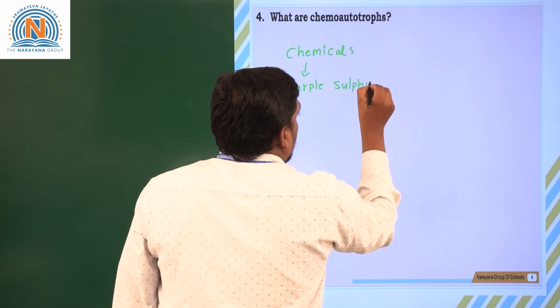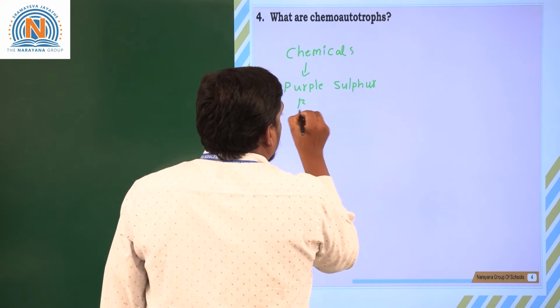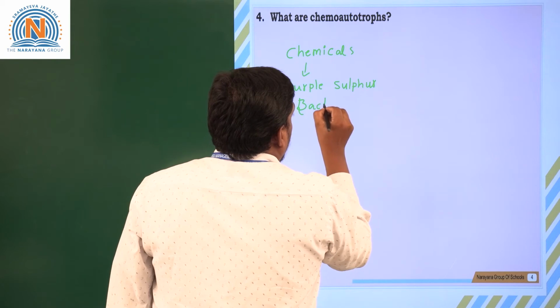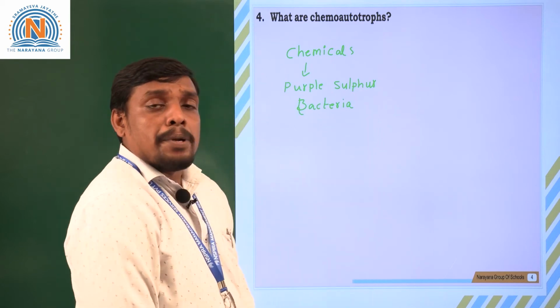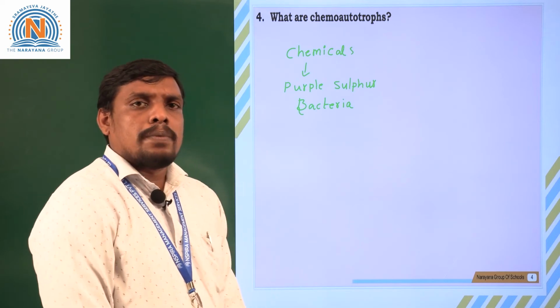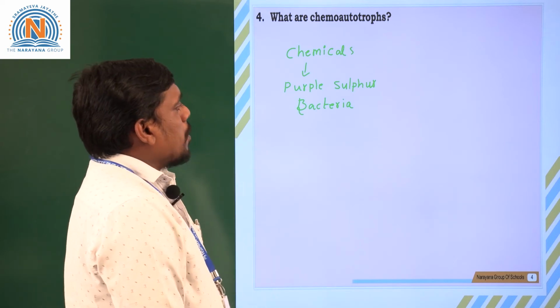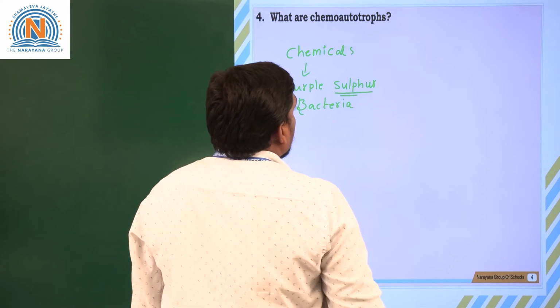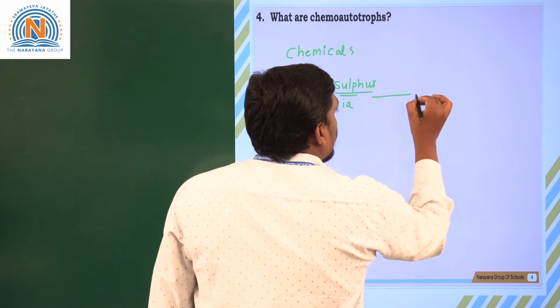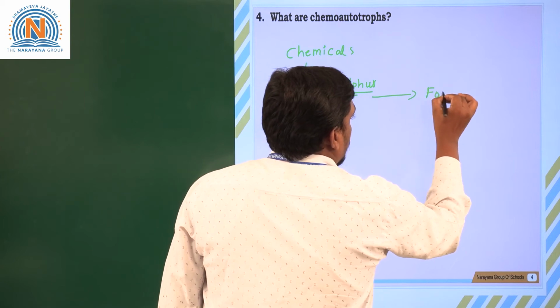These purple sulfur bacteria can prepare their own food material. They can't depend upon others. The purple sulfur bacteria contain a chemical called sulfur, which helps in the manufacturing of food materials.